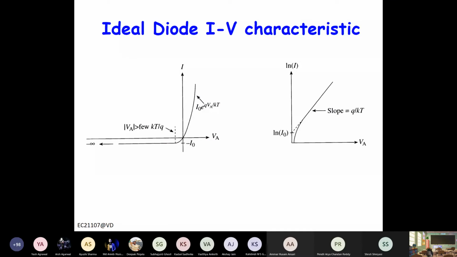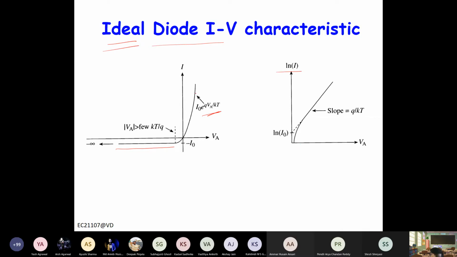Okay. Now this is the IV curve for ideal diode characteristic. So basically in forward bias, current is increasing exponentially, and in reverse bias it is more or less constant. Now this is the equation for ideal diode, right, where we made certain assumptions. And this you can also plot on log scale.